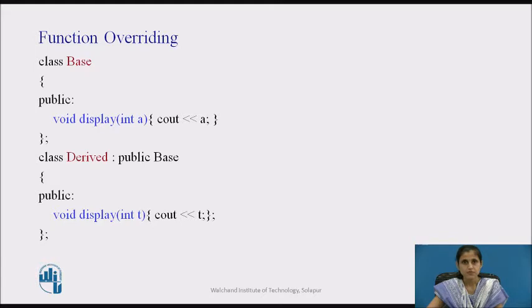To understand the concept of virtual functions, first we'll see what function overriding is. It is the redefinition of base class function in its derived class with the same signature, that is same name, same return type, and same number and type of arguments. The example shown here has two classes, base and derived. Display function is defined in both classes with the same signature, that is both functions have same name, display. Return type is void and one argument of integer type.